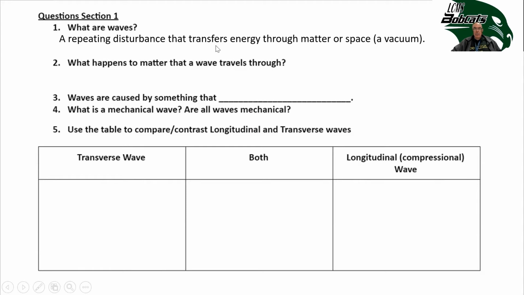A wave is a disturbance that transfers energy through matter or space. And space is a vacuum. There's no particles. So there's matter and not matter. And when there's no matter, it's called a vacuum.